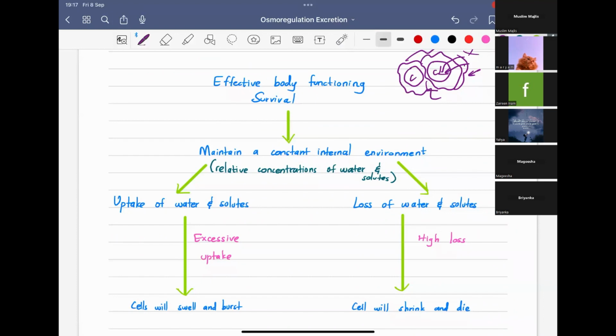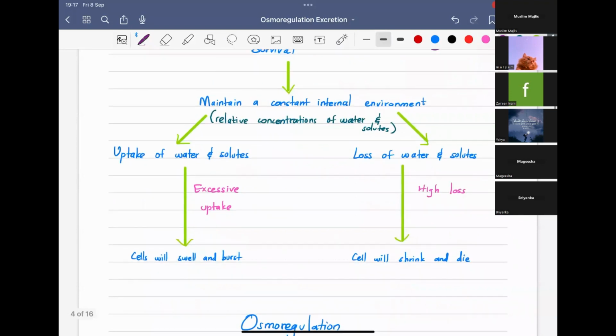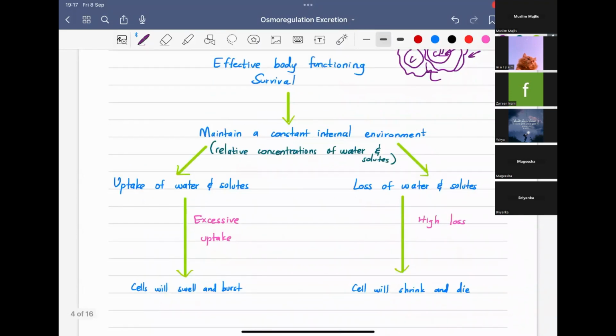Animals regulate the chemical composition of their body by balancing the uptake and loss of water and solutes. They can take up water and lose water, and also solutes. To maintain a constant internal environment, there is uptake as well as loss of water and solutes.